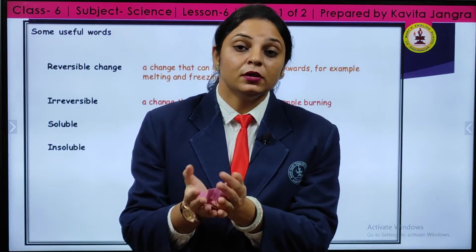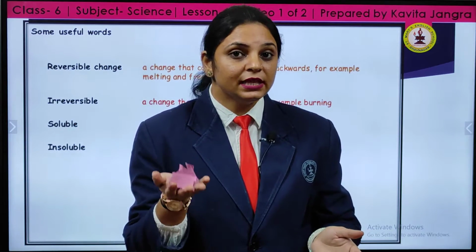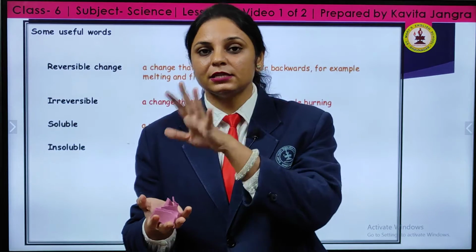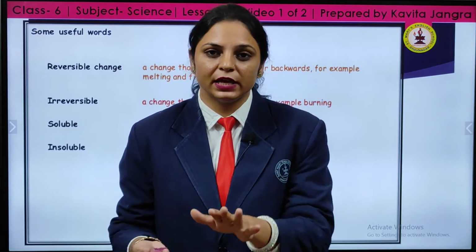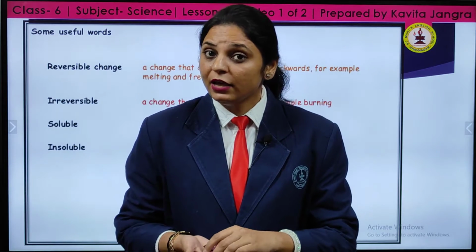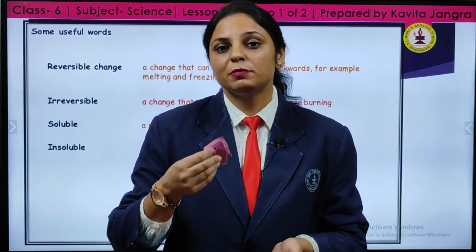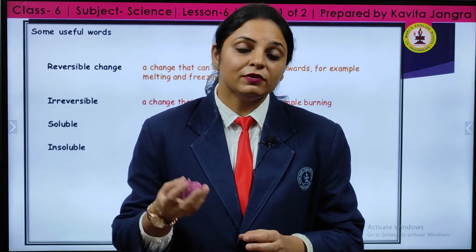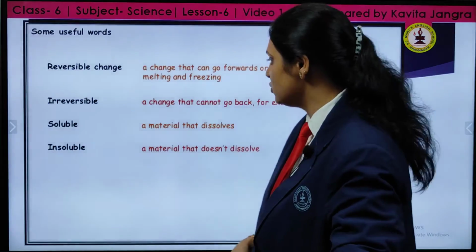Bits of paper. But is it possible to join this? That is possible. I can stick it with cellotape or other adhesives. But if I burn this paper, do you think I can get this paper back? No. It will turn into ashes. So this is an irreversible change.